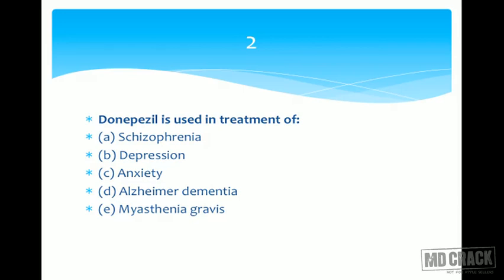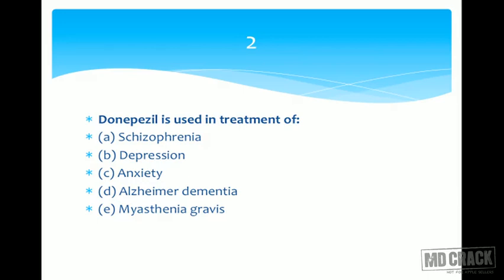So it will be useful in those conditions in which acetylcholine is deficient. If you look at this list, you straightaway eliminate schizophrenia, depression and anxiety, and we are left with Alzheimer dementia and myasthenia gravis, two conditions associated with some abnormality in which the cholinergic effect is less, acetylcholine is less.